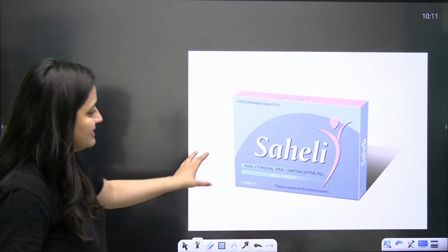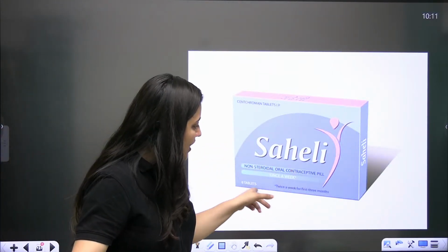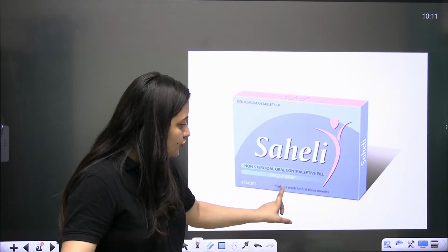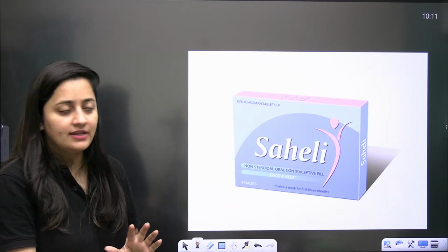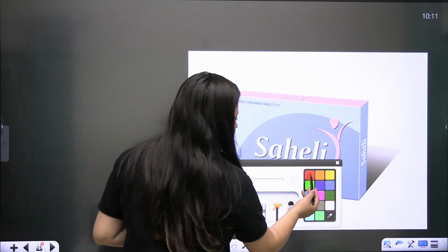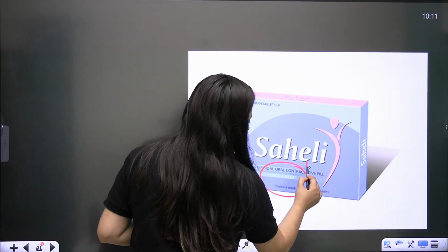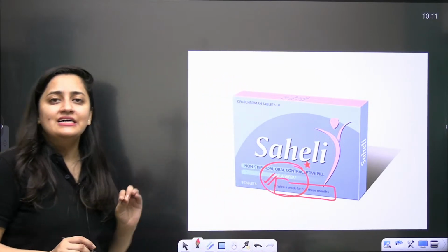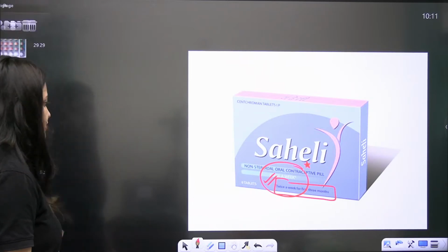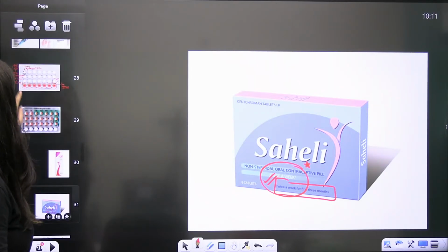So this is Saheli, non-steroidal, and a once a week tablet it is. So twice a week for the first 3 months. This is what you people miss. It is even given in NCERT. So no doubt it's a once a week tablet, but as I said, initially for 3 months, the female needs to take it twice a week. Clear, bache? And then once a week.